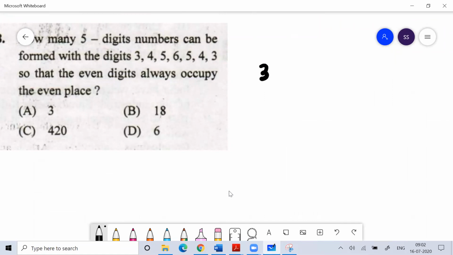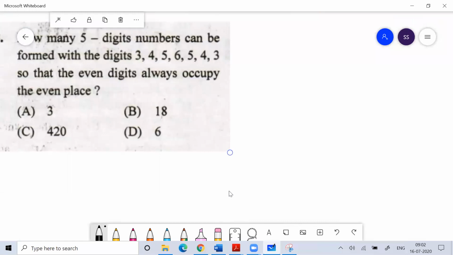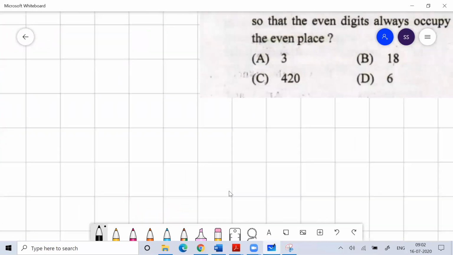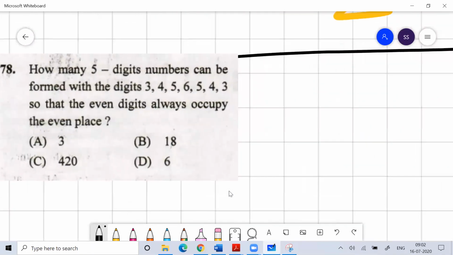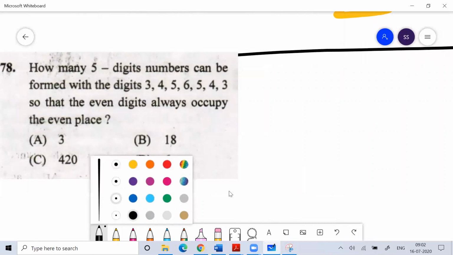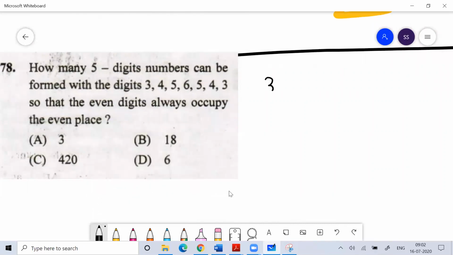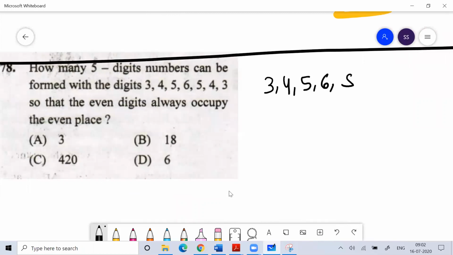The total digits given to you are 3, 3, 4, 5, 6, 5, 4, 3.